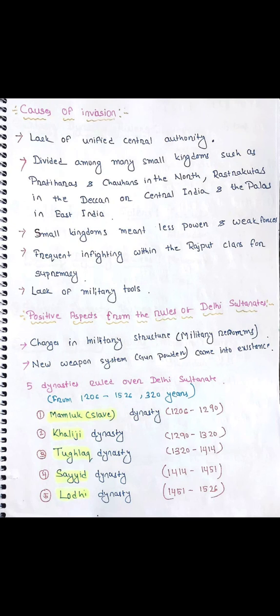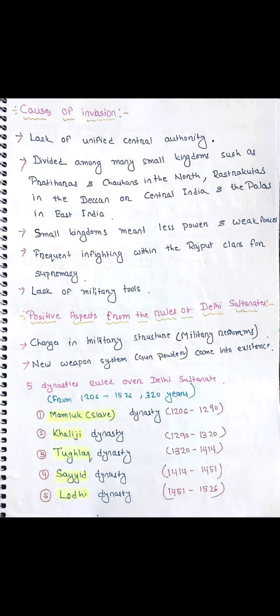In Delhi, five dynasties ruled from 1206 to 1526. After 1526 the Mughal rule came into existence, and before 1526, for 320 years, five dynasties ruled in the Delhi Sultanate.